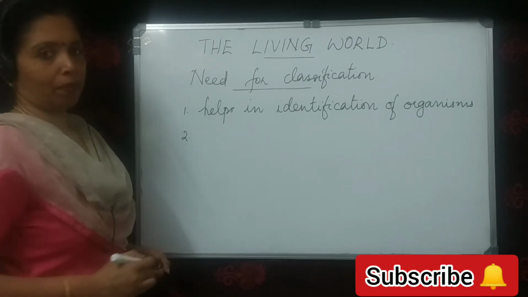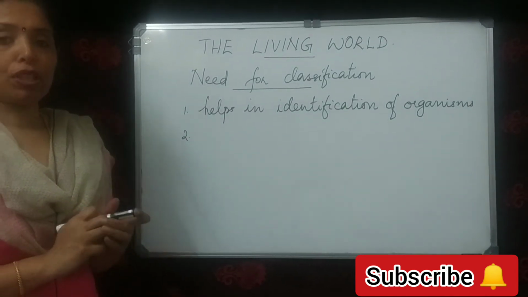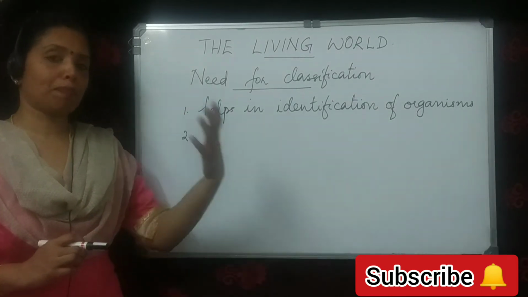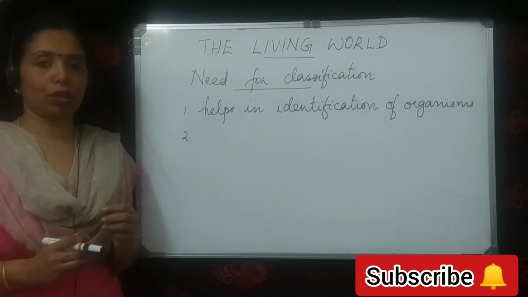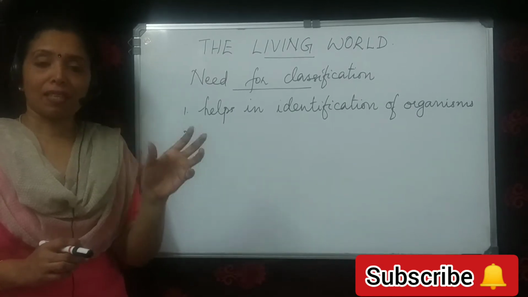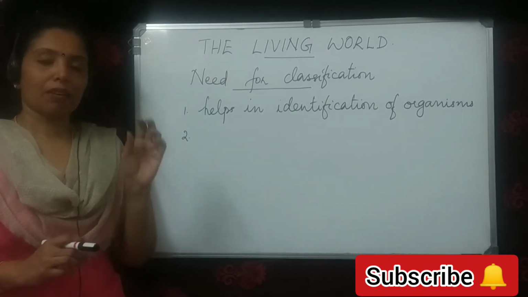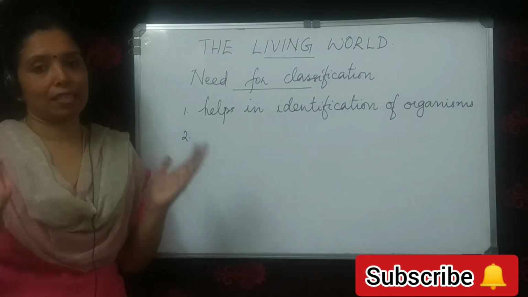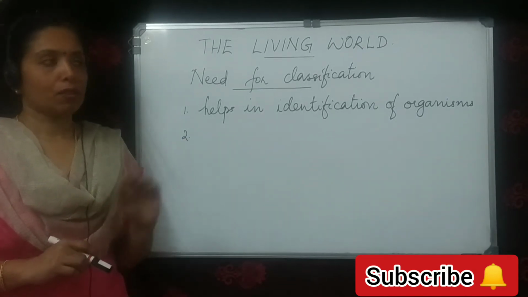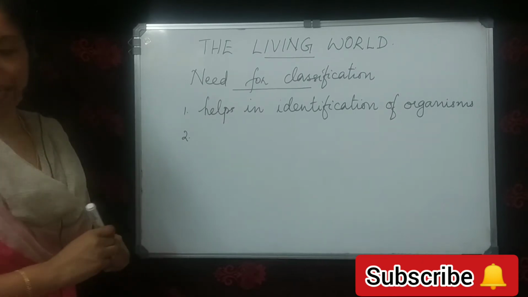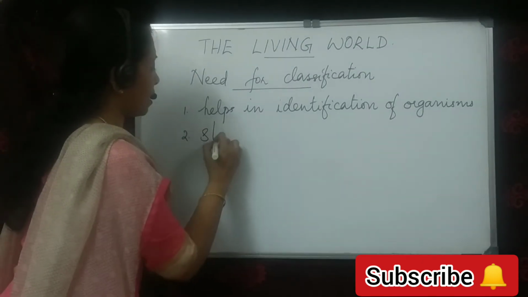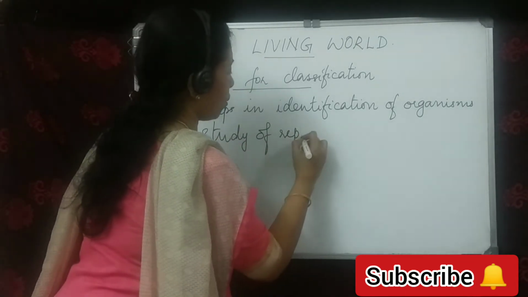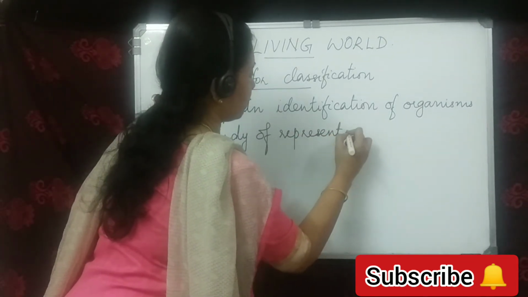Number 2. If we want to study a group, we don't study all the animals or plants belonging to that group. What do we do? We study the representatives of the group. If we study the representatives of the group, we will get an idea of the entire group. So that is the second reason. Study of representatives gives us an idea of the entire group.